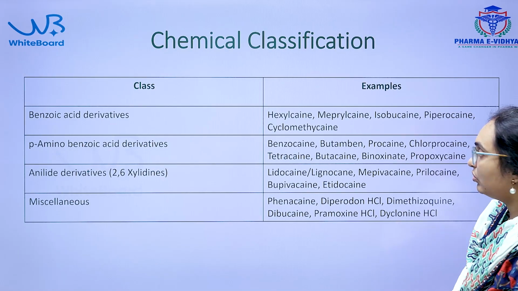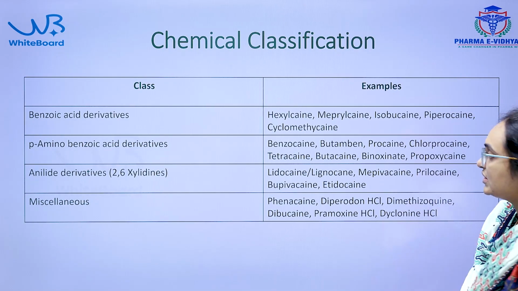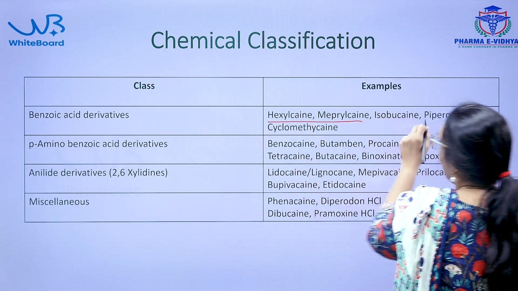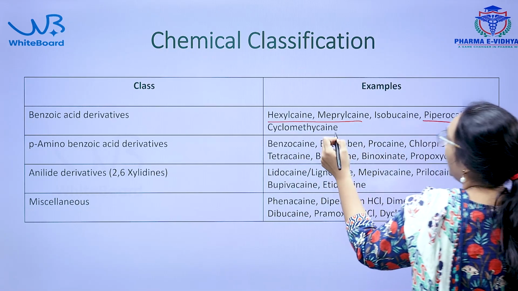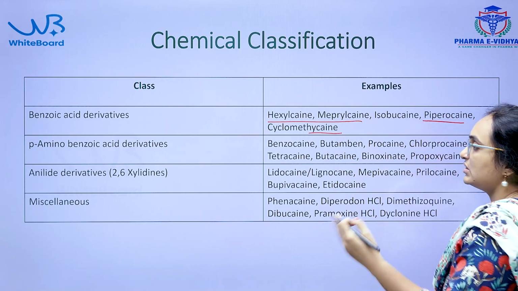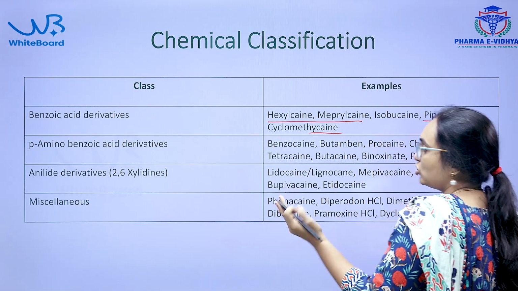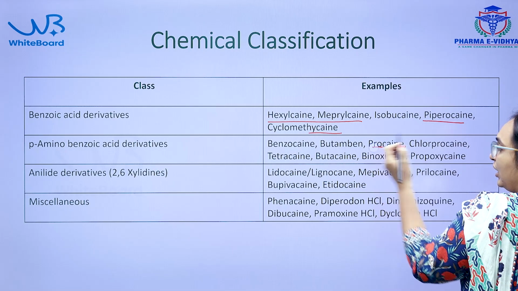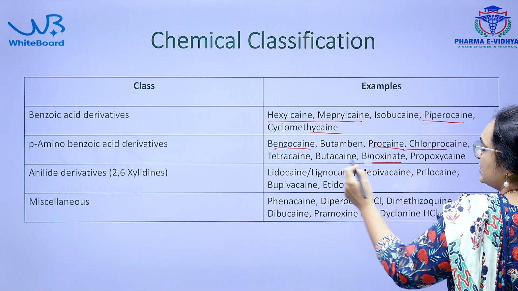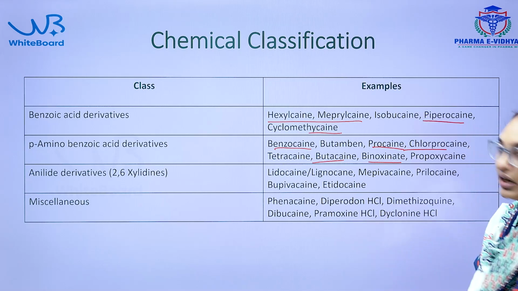Benzoic acid derivatives examples: hexylcaine, meprylcaine, isobucaine, piperocaine and cyclomethycaine. Para-aminobenzoic acid derivatives we have already seen, freely soluble and poorly soluble: procaine, amethocaine, benzocaine, chloroprocaine, butoxamine, butacaine, tetracaine.